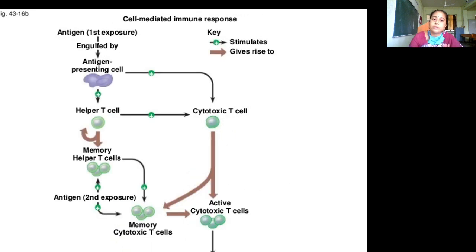This is the process of cell mediated response after exposing to the antigens. Here helper T cells and cytotoxic T cells and memory cells all together, they will secrete the antibodies and defend against the extracellular pathogens.